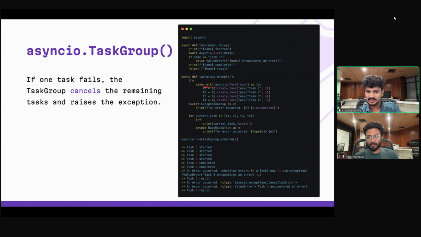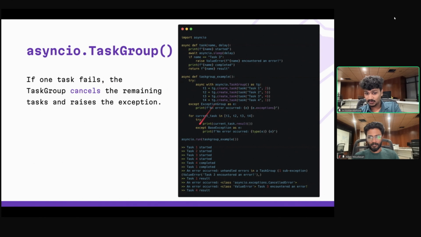So here I have the syntax to create a task group: async with asyncio.TaskGroup. This is the syntax of asyncio async context managers. If you're familiar with file opening, you use with open for opening files. Instead of that, in the async way, you have to use the async with syntax. In order to pass the tasks, I'm simply calling tg.create_task for task 1, task 2, task 3, task 4. It's waiting for 2 seconds, 1 second, and so on.